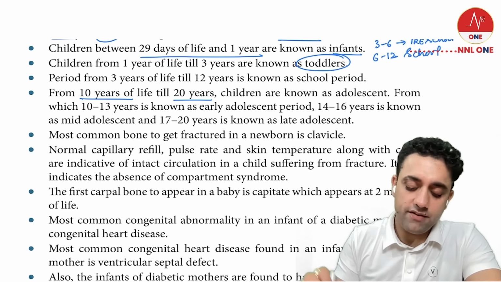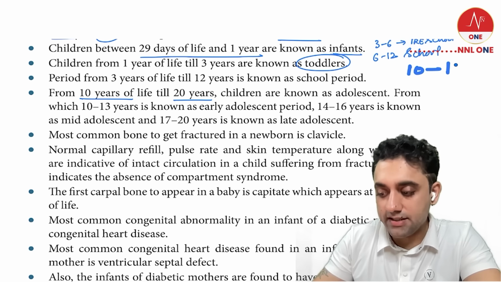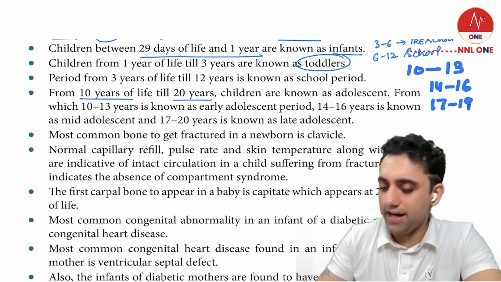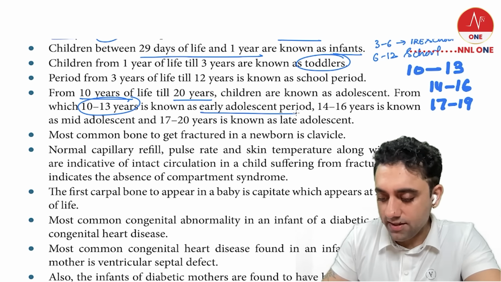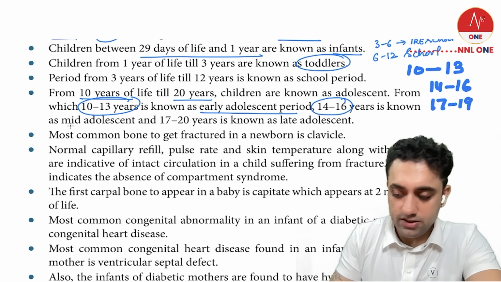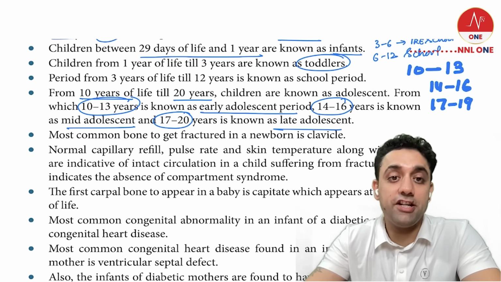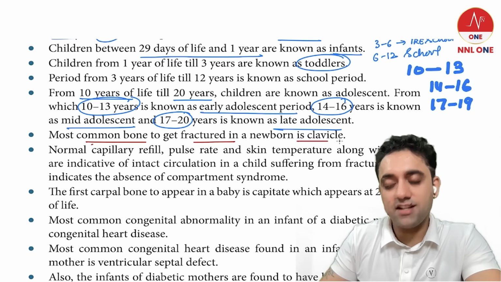Next question. Then they have something known as, very importantly, remember guys, the adolescent period. For the adolescent period, there are 3 numbers I must remember for exam purpose: 10 to 13 years, 14 to 16 years, and 17 to 19 years. So 10 to 13 years is known as early adolescent period, 14 to 16 years is known as middle adolescent period, and 17 to 20, or some books say 17 to 19 years, is the late adolescent period.